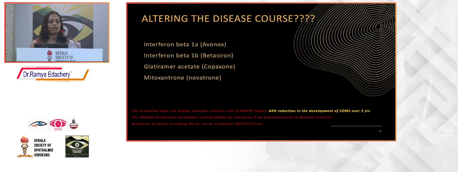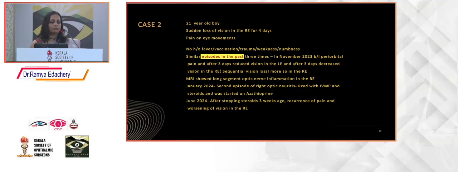So how can we alter the disease course? These are the different drugs used. If you treat your MRI lesions, you can definitely prevent or delay the development of multiple sclerosis. I am not going into the studies. These are the CHAMPIONS study and others that compare the drugs. Okay, so now let me come to the second case.